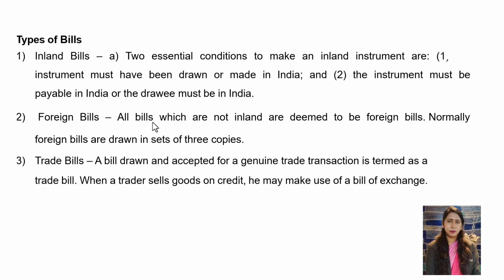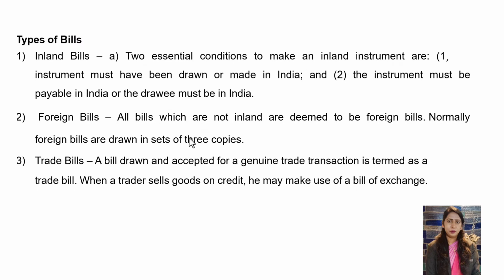Foreign bill: a bill which is not inland is deemed to be a foreign bill. Normally, foreign bills are drawn in a set of 3 copies. For example, when we take an export-import transaction from some shipping company, when we are transferring goods from India to China or some other countries, that will come under foreign bill. The person who carries the goods in ship mode, once he transfers the goods to the concerned person, the consignee, he has to surrender the bill of exchange. Then the person, after verifying it, will sanction the amount. So that will be called a foreign bill.